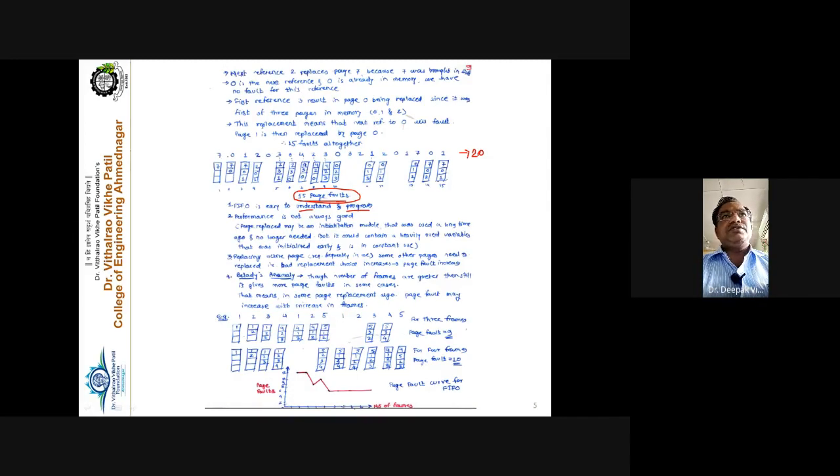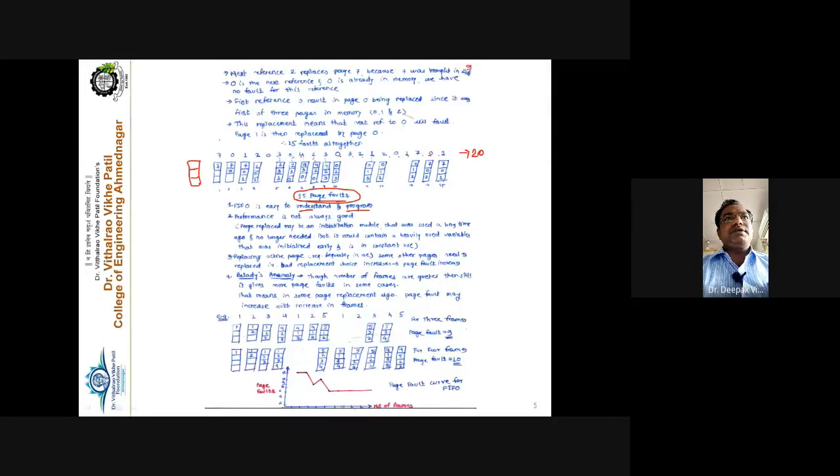This is the string 7 0 1 2 0 3, then 0 4 2 3 0 3, 2 1 2 0 1 7 0 1, right? First, we are considering the number of frames. How many frames are there? Only 3 frames. Initially no page is assigned inside the main memory. No frame is currently allocated. All 3 frames are free.